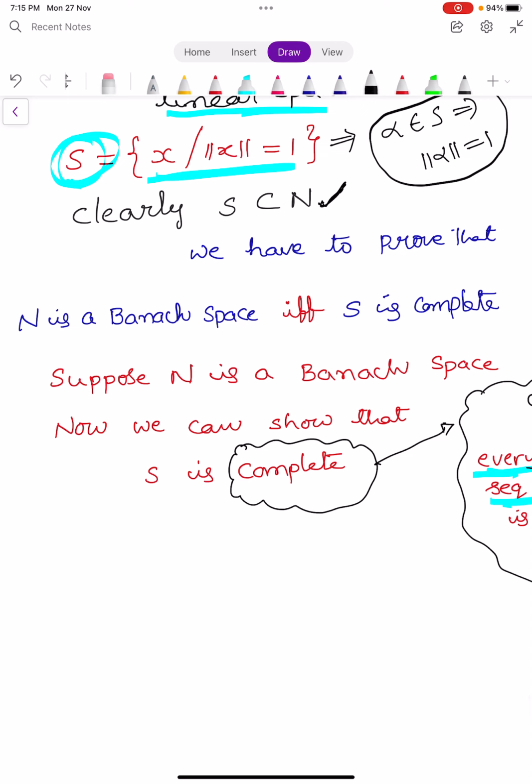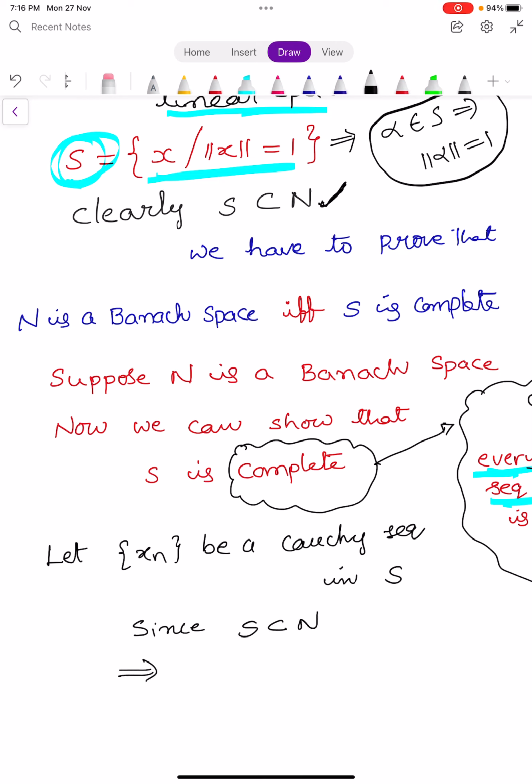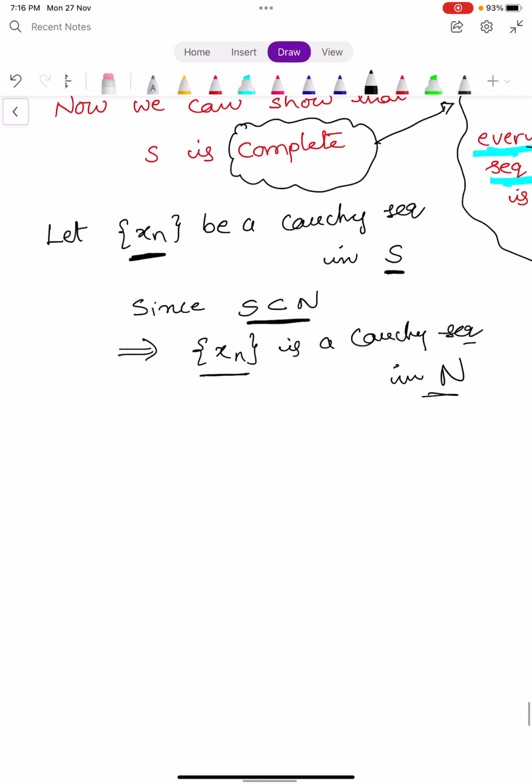To prove this, let us take a sequence. Let Xn be a Cauchy sequence in S. Since S is a subset of N, Xn is a Cauchy sequence in N, because Xn is a Cauchy sequence in S and S is a subset of N. And we know that N is a Banach space, and every Banach space is complete.